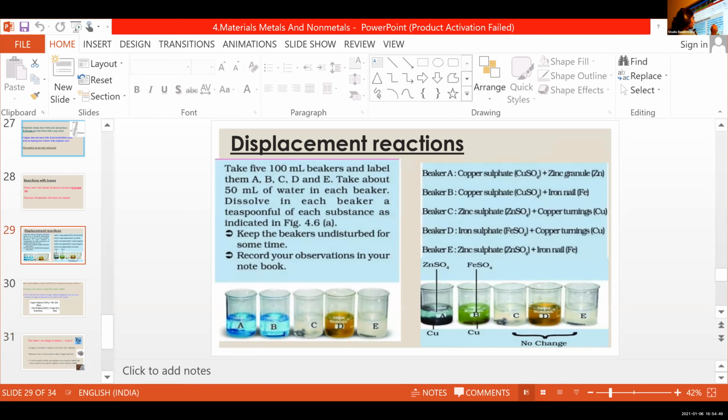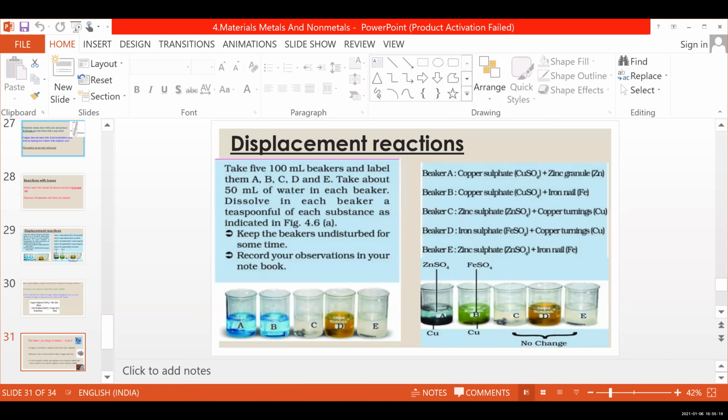Here this copper cannot replace zinc from zinc sulfate, and this copper also cannot replace iron from iron sulfate. This iron cannot replace zinc from zinc sulfate because zinc is more reactive than copper and iron.